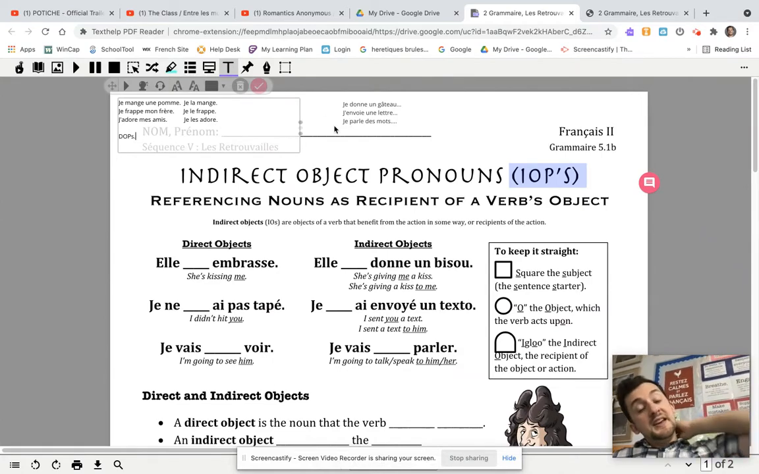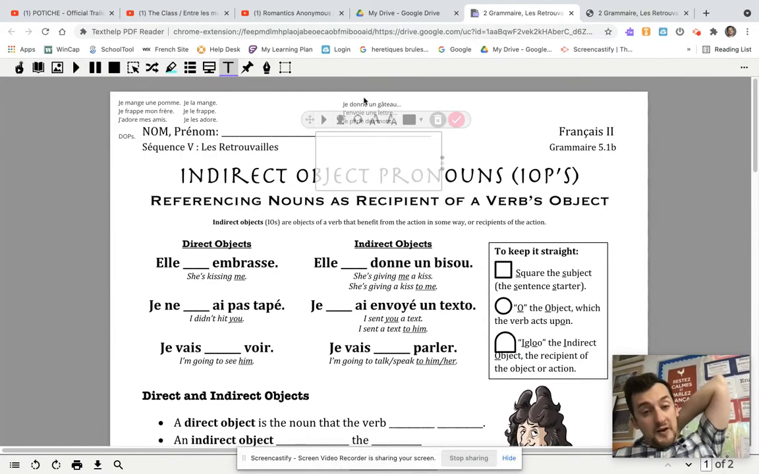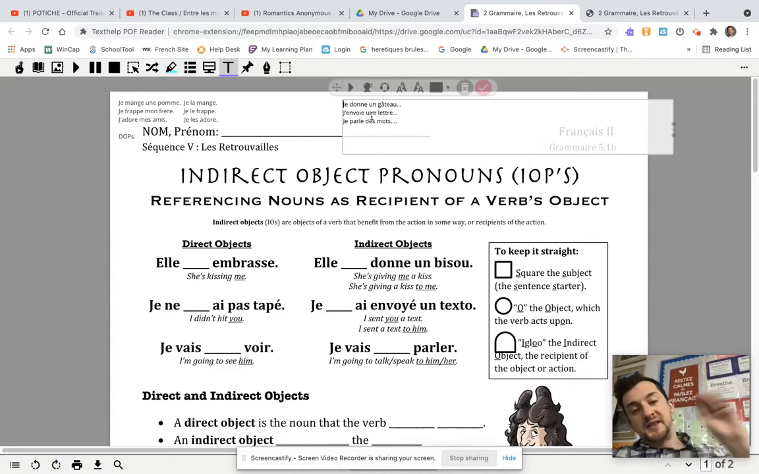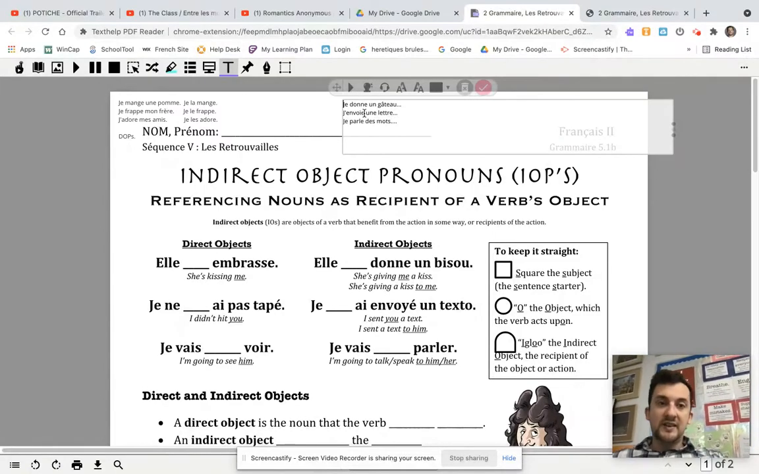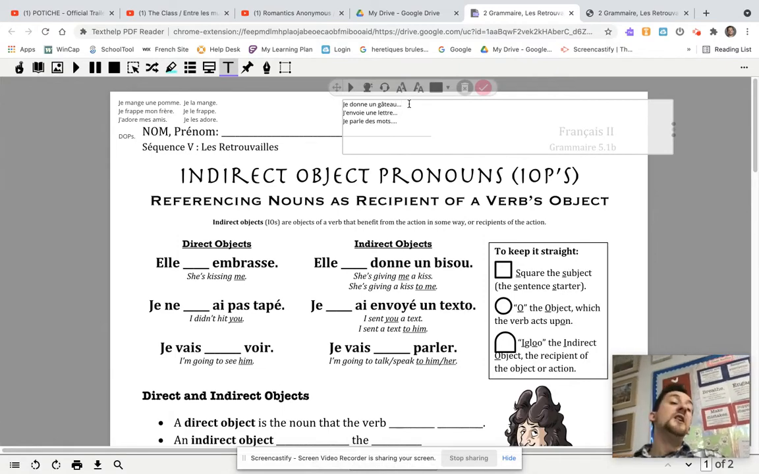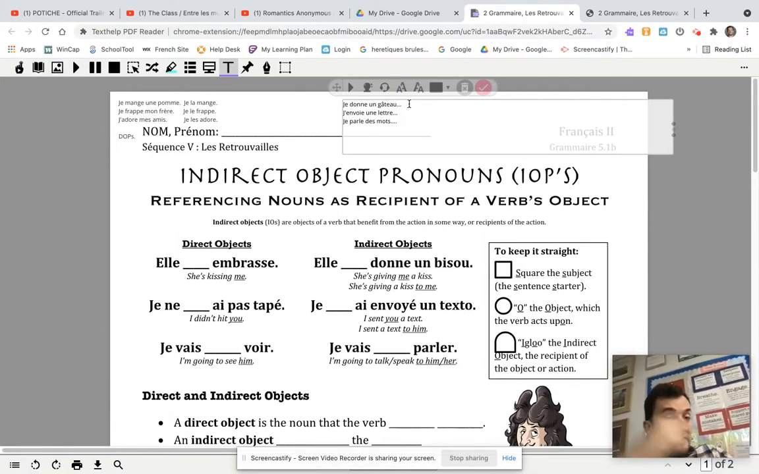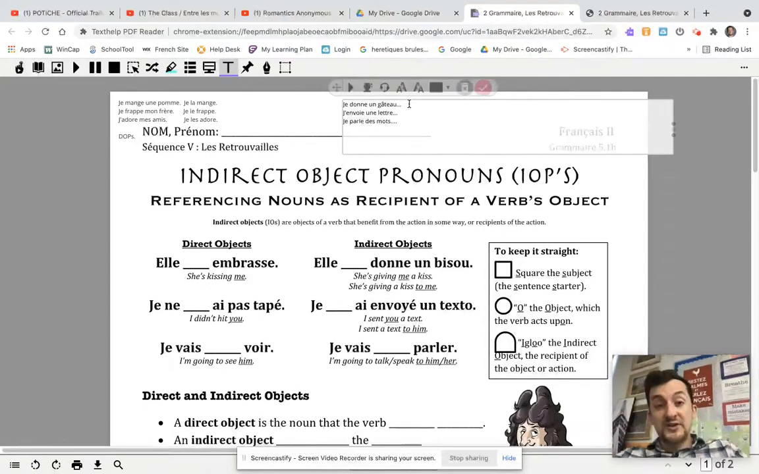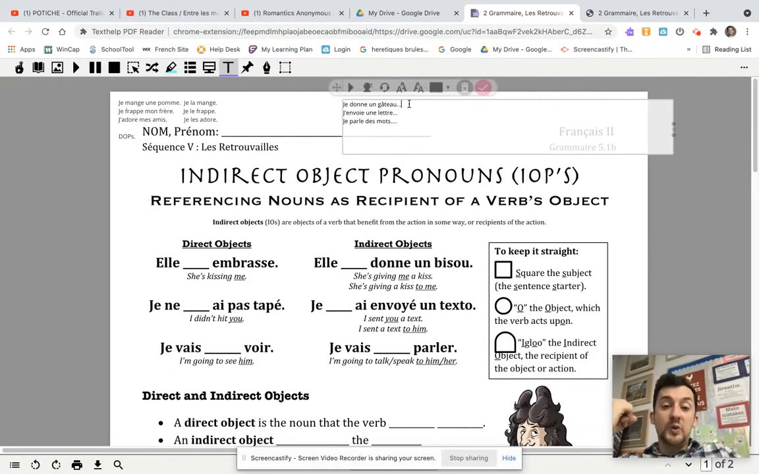D'accord? Now, there is another type of verb that's going to use an indirect object pronoun. So let's just real quick look at that a little bit. If I say to you, je donne, I'm giving, your first question is going to be what? Just like with any other verb. But what if I say, je donne un gâteau? I'm giving a cake. Your next question is going to be to whom. So there's a certain type of verb that also begs the question to whom or to what.